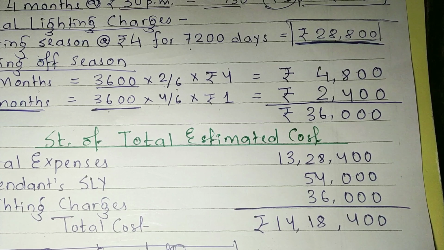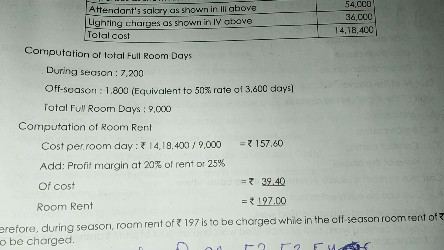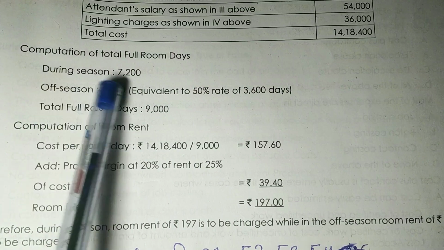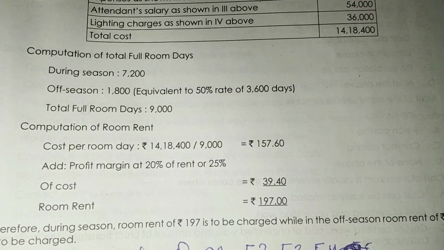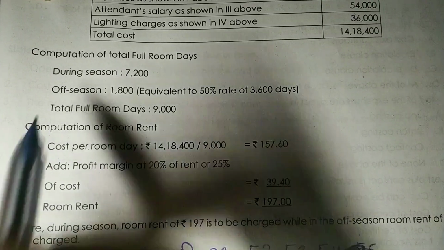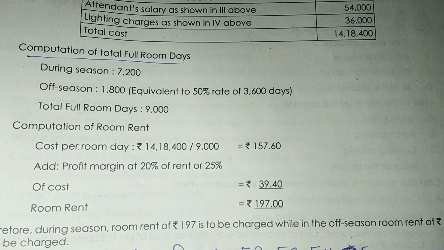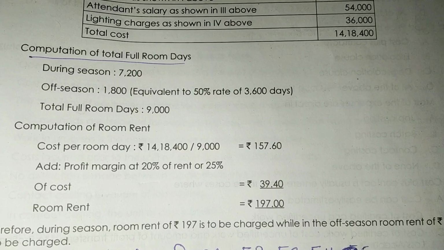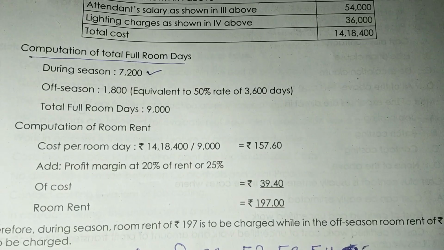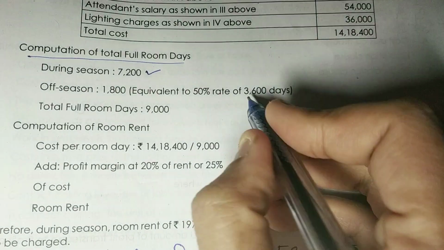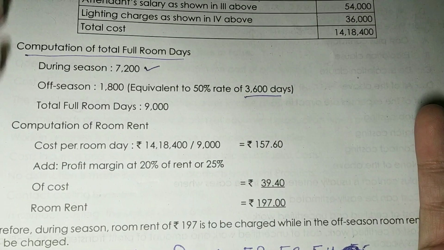So now what you need to do? You need to calculate how many full room days are there, and then you just divide that with this total cost. See, computation of total full room days. I am just showing this to you from the book itself. During the season, we have already calculated how many room days are there: 7,200. But during off season, there are total 3,600 days.